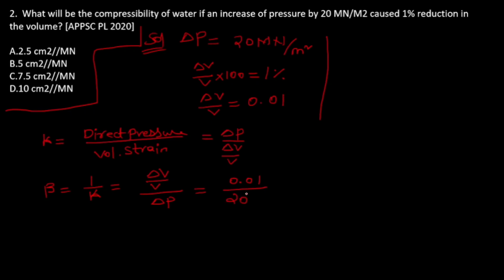He is asking in centimeter square per meganewton. So we need to convert meter square into centimeter square. So multiply by 10 to the power of 4. If you solve it, you will get 5 centimeter square per meganewton. So option B is the correct answer.